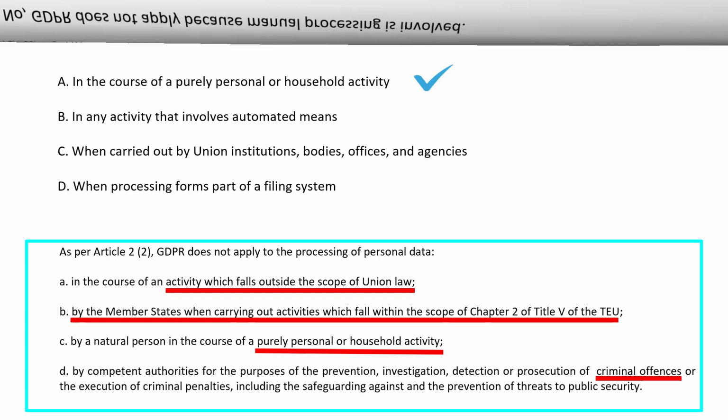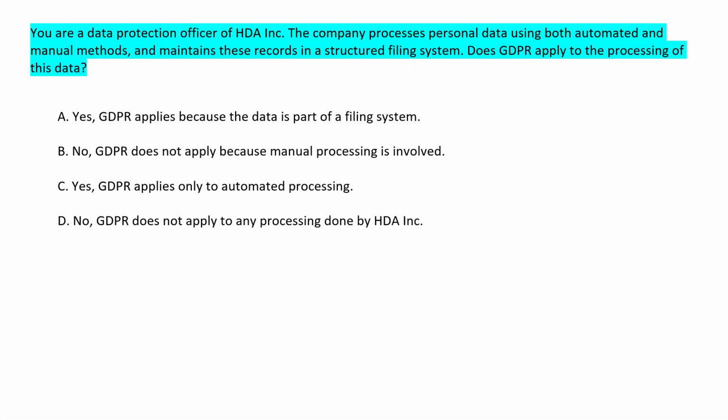Next question. You are a data protection officer of HDA. The company processes personal data using both automated and manual methods and maintains these records in a structured filing system. Does GDPR apply to the processing of this data?